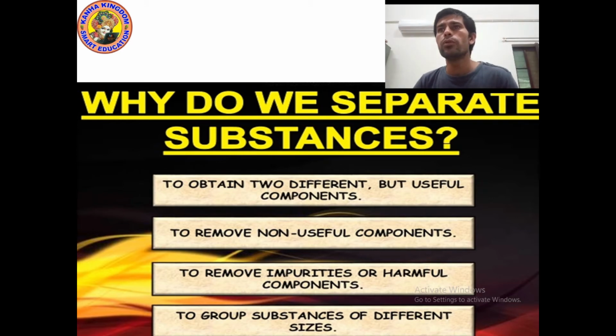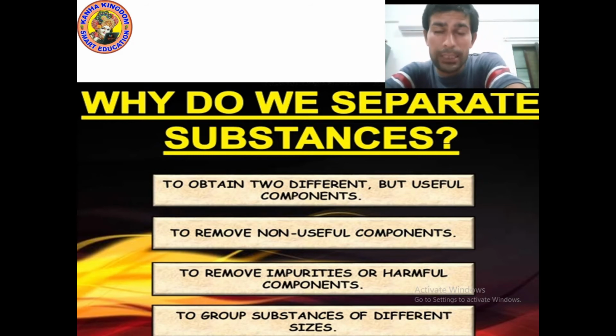The second reason is to remove a non-useful component. Suppose water has soil, what will you do? How will you separate it? You can use the sedimentation and decantation process. By sedimentation and decantation, you can separate them, because soil is not useful. Can you drink soil with water? You cannot. So you will have to separate soil from water. Because soil is a non-useful component, you will remove it.